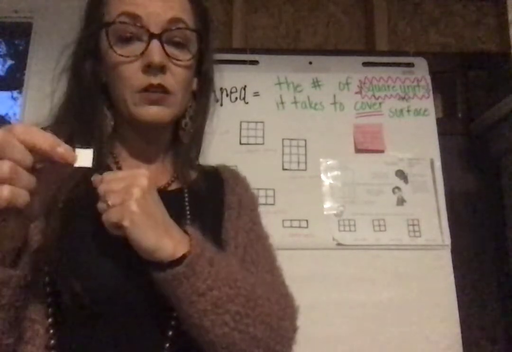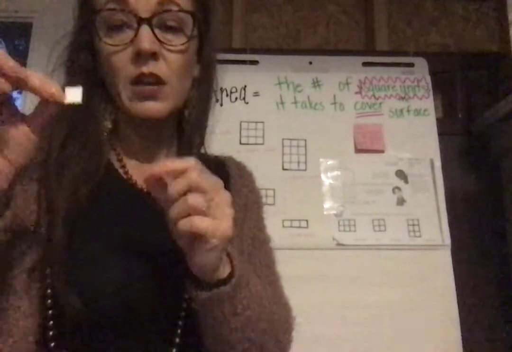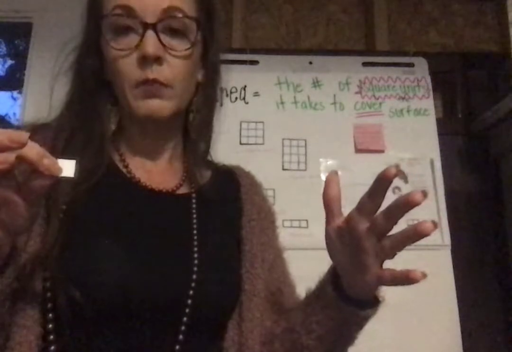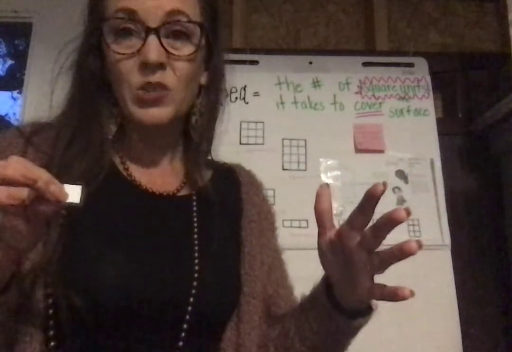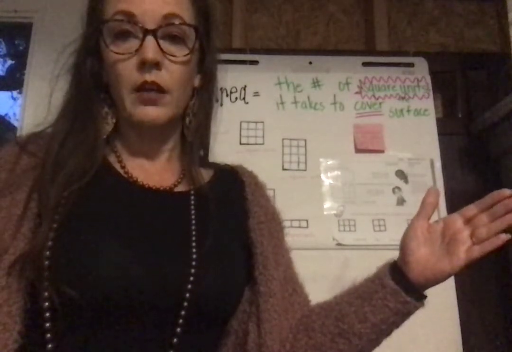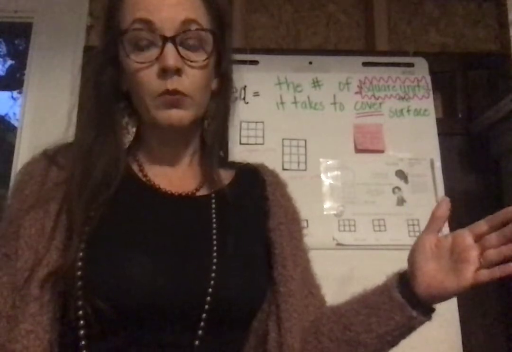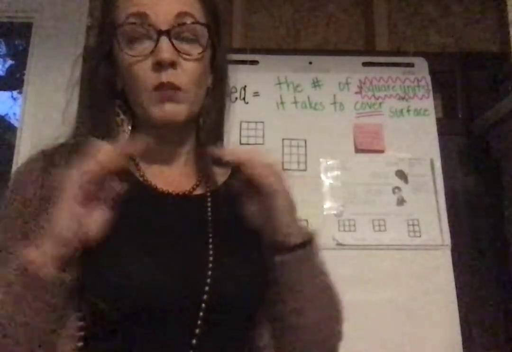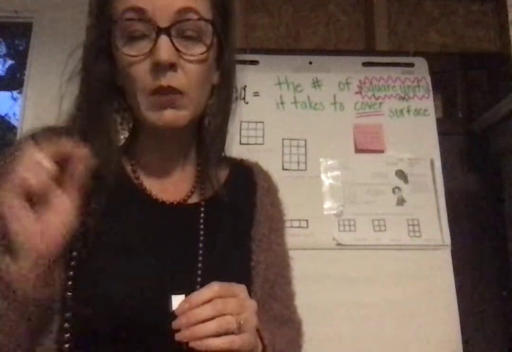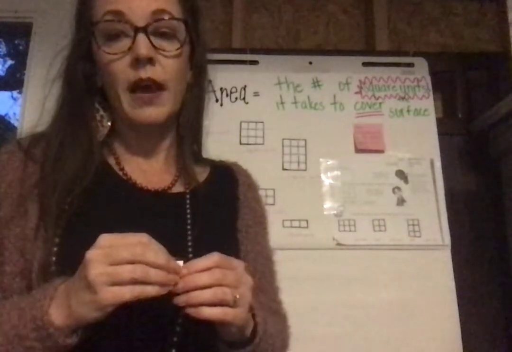Okay, a square inch, which this is not a square inch, this is smaller than a square inch, but this is smaller. A square inch would be a little bigger. A square foot would be even bigger than that. What if we had a square yard? That would measure a yard on each side. What about a square mile? That would be really a huge square because it would measure 1 mile on each side. We might even talk about square centimeters, which would be really small, or square meters, something like that.